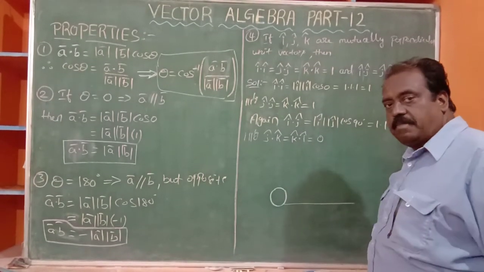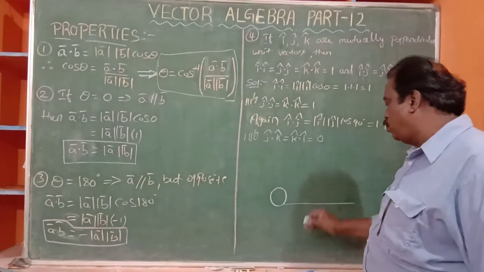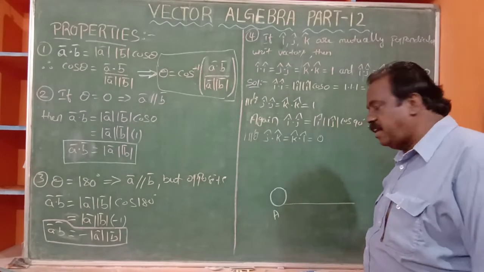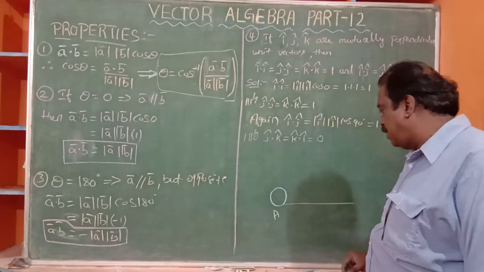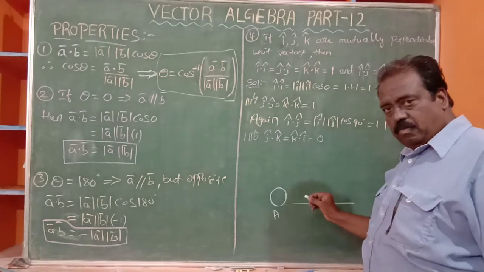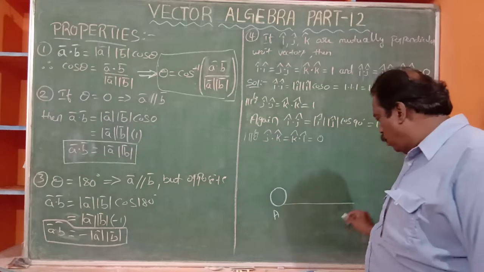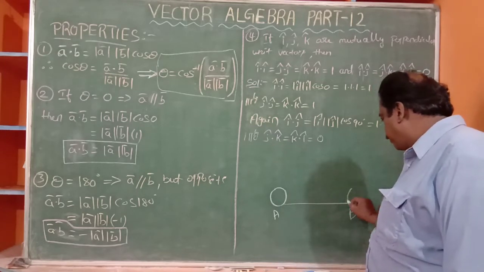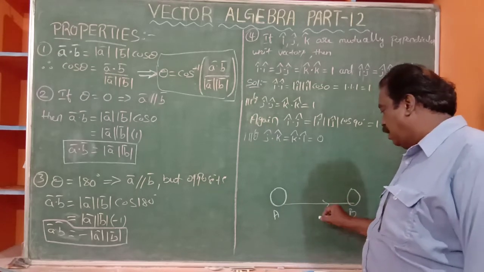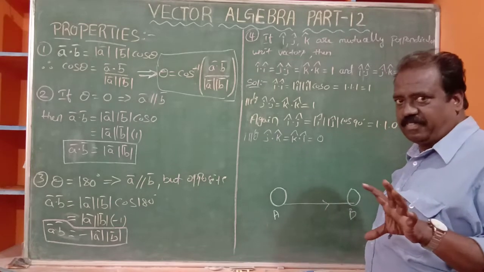Assume a plain ground. There is a point A, and at point A a stone is there. We want to displace that stone to point B. Now, from A to B, so a direction is there.